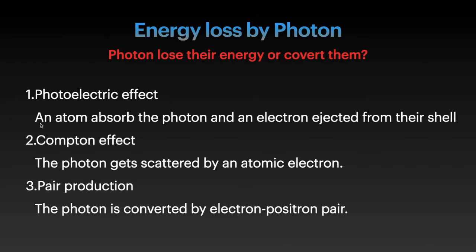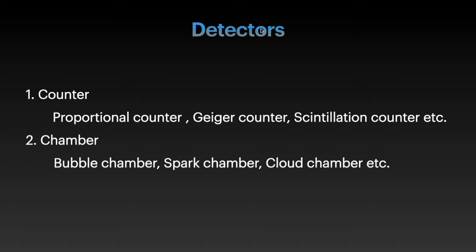In the photoelectric effect, an atom absorbs the photon and an electron is ejected from the shell. In the Compton effect, the photon is scattered by an atomic electron, and in pair production the photon is converted into an electron-positron pair.